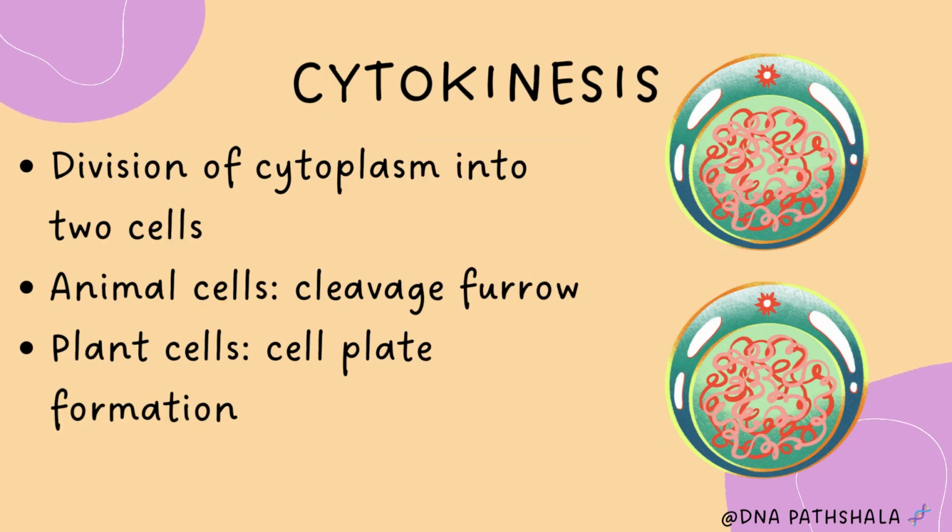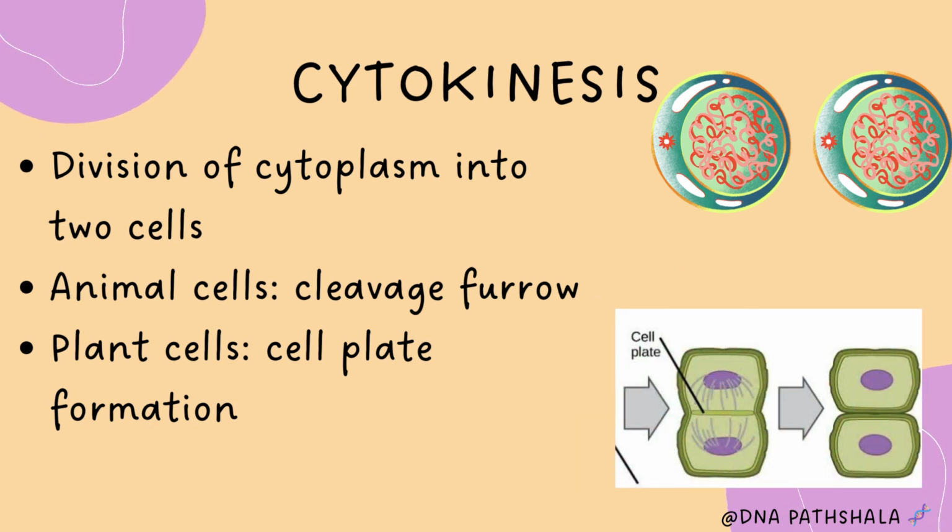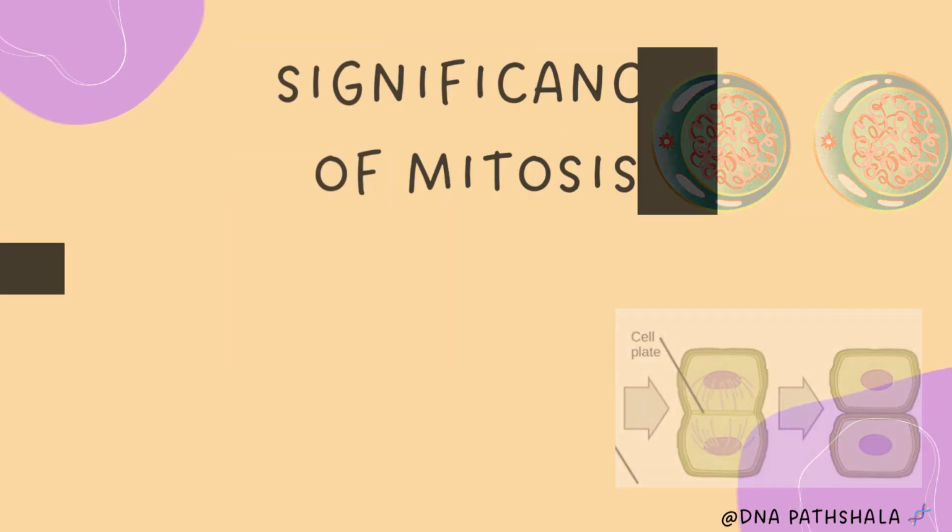And next is cytokinesis, which is a part of M stage but not the mitosis. Finally, the cytoplasm divides. That's why it is called cytokinesis. In animal cells, the cell pinches inwards, forming a cleavage furrow. But in plant cells, a new cell plate forms, but the result is the same: two daughter cells just like the parent, but ready to live their own life.